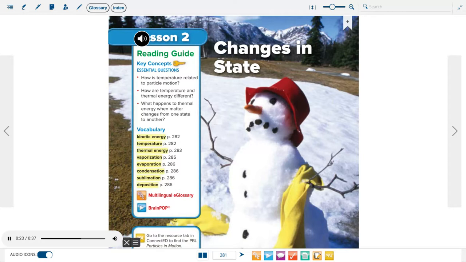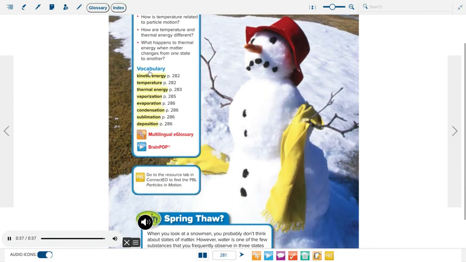Vocabulary. Kinetic energy. Temperature. Thermal energy. Vaporization. Evaporation. Condensation. Sublimation. Deposition.